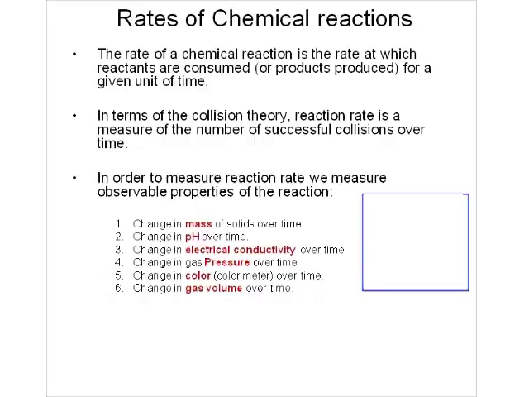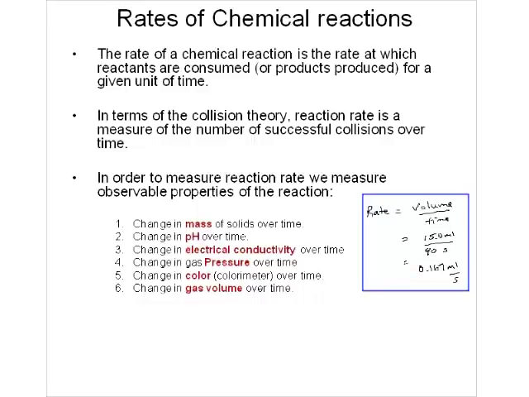And what we're saying here is we can easily measure the rate of a chemical reaction, because if we were measuring volume, and let's say we collect 15 milliliters of gas in 90 seconds, then we could easily calculate the rate of that chemical reaction. It would be 0.167 milliliters of gas produced per second. All right, so in that way we could quantify the rate of that chemical reaction.